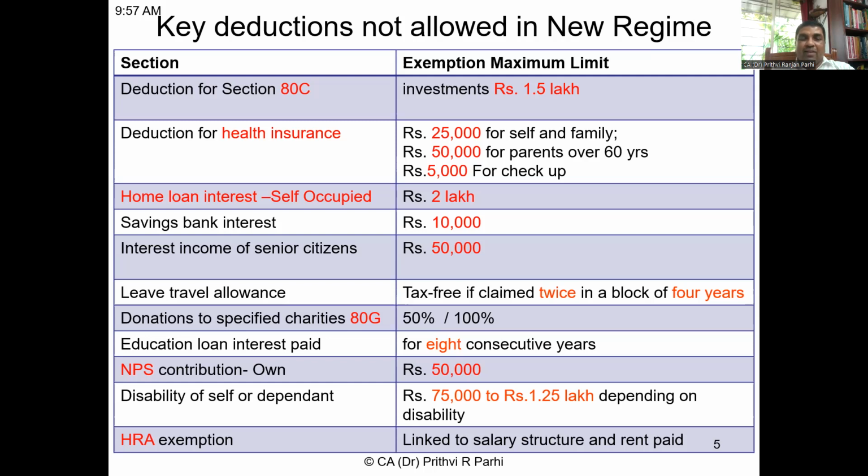Then for disability of self or dependent, deductions ranging from 75,000 to 1.25 lakh are available. This deduction is not allowed under the new scheme. HRA exemption, as I had discussed, is also not allowed under the new scheme. Some key items we have noted, these are not allowed under the new scheme.